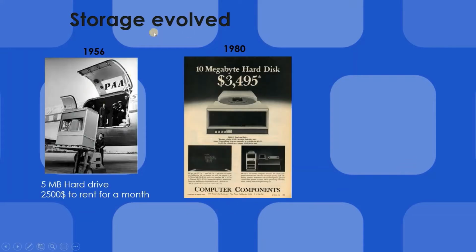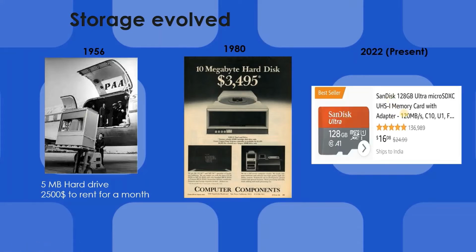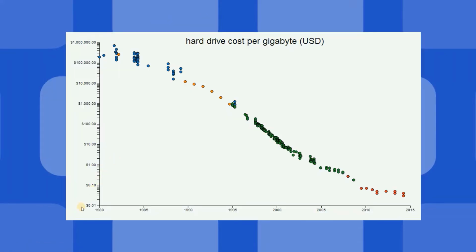Afterwards, as technology evolved, from 1956 to 1980, this is an advertisement for a 10 megabyte hard disk, and it cost around $3,400. The size had significantly reduced. And if you talk about storage right now, it is really cheap, just $16, and it is a single small chip which can fit on the tip of your finger. So the size has significantly reduced, as has the cost, due to the advancement of technology. According to this graph, from the year 1980 up to the year 2015, the hard drive cost per GB is reducing day by day.